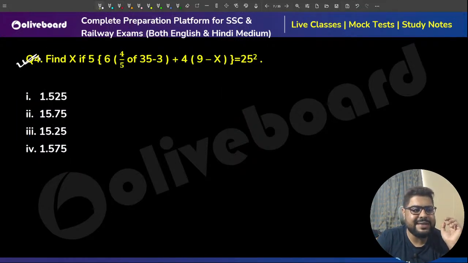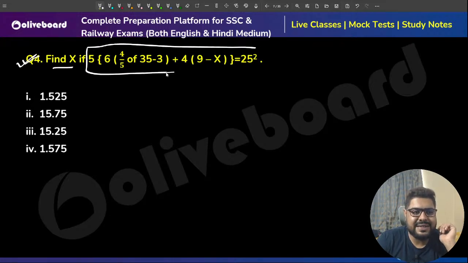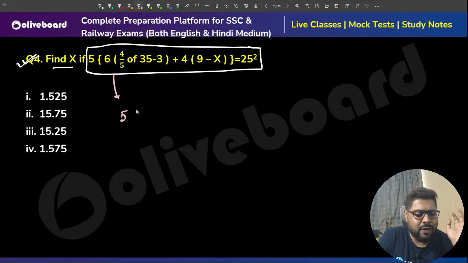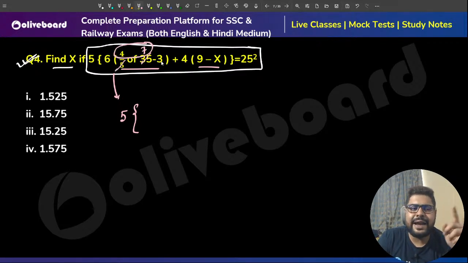Moving on, sir, to question number 4. Find x if this is this. Find the value of x. Sir, very quick simplification question. Just follow your BODMAS rule. Inside brackets will work first. 4 5 of is, so of we will do first. Of means multiplication. 5 7s are this. So 4 7s are 28 minus 3, sir. That means I can simply say this is 28 minus 3, that is 25.